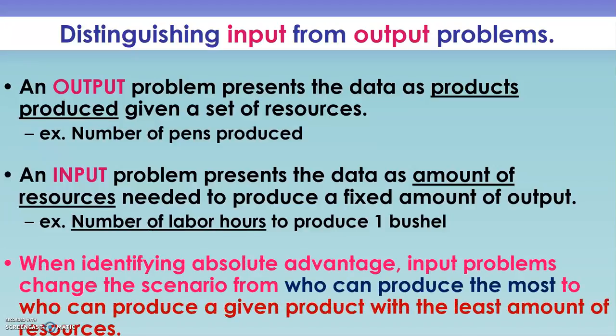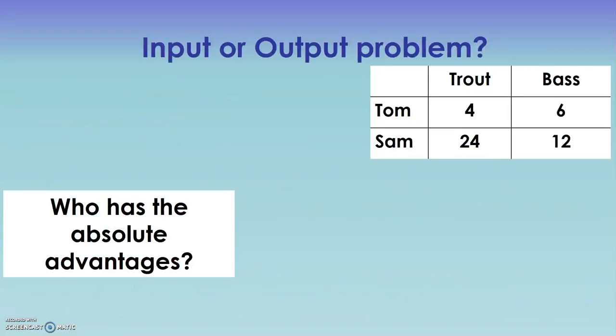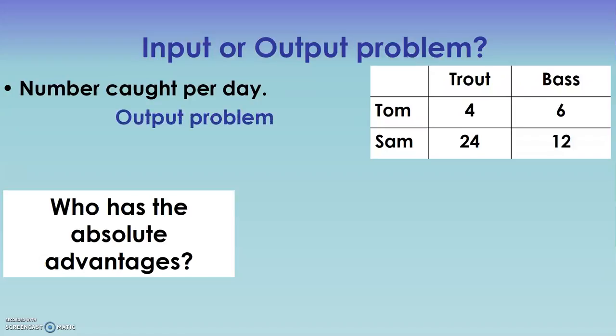When identifying your absolute advantage, remember that input problems change the scenario from who can produce the most to who can produce a given product with the least amount of resources. Now, let's take an example. We have Tom and Sam, and they're either fishing for trout or bass. If this is the number that they can catch per day, this is going to be an output problem. So then who has the absolute advantage?